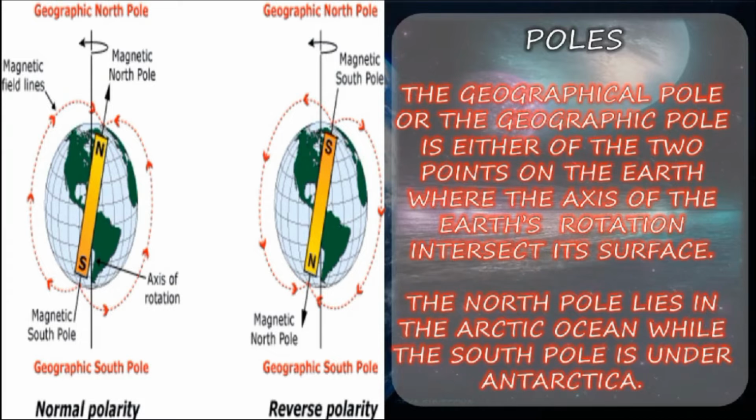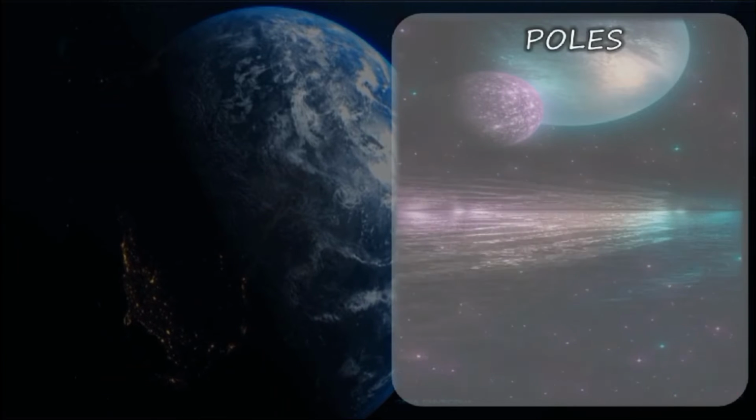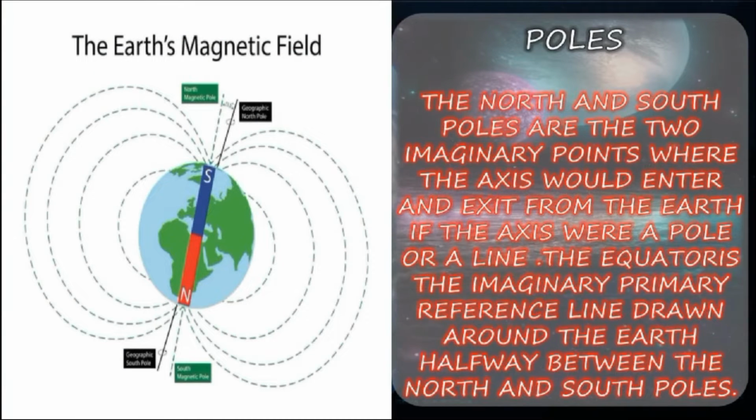Poles. The geographical pole or the geographic pole is either of the two points on the Earth where the axis of the Earth's rotation intersects its surface. The North Pole lies in the Arctic Ocean, while the South Pole is under Antarctica. The North and South Poles are the two imaginary points where the axis would enter and exit the Earth. The equator is the imaginary primary reference line drawn around the Earth, halfway between the North and South Poles.